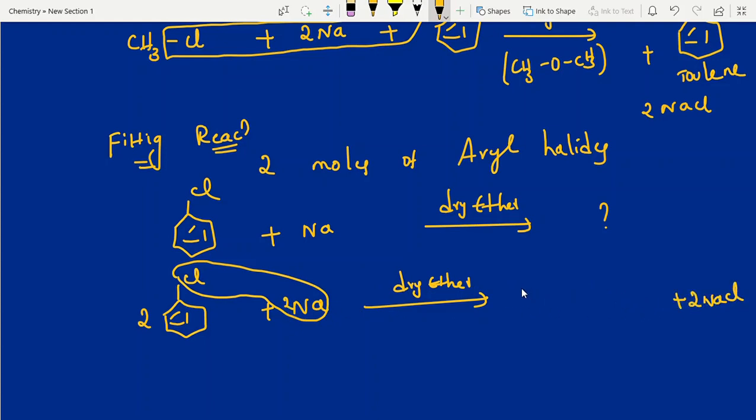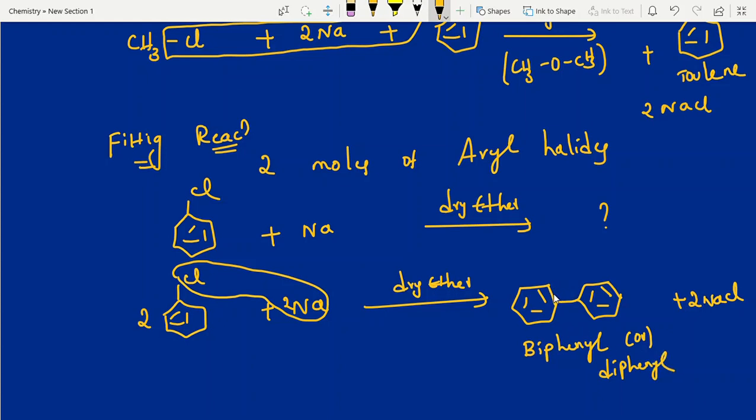Next, what you will get? Diphenyl or biphenyl, adding 2 phenyl groups. Biphenyl or diphenyl. That's it. Okay, biphenyl optically active. I have done one video, students, on previous year questions. If ortho substituents are blocked, if one ortho substituent is blocked, yes. So you can check the previous video.